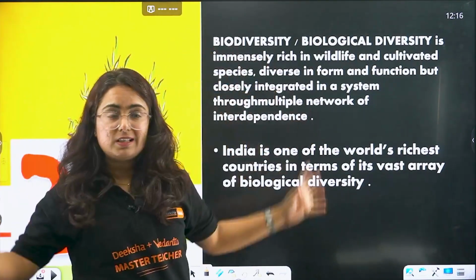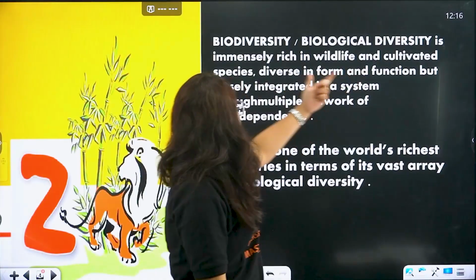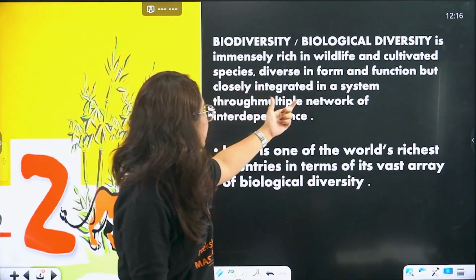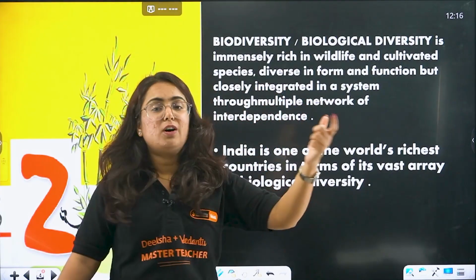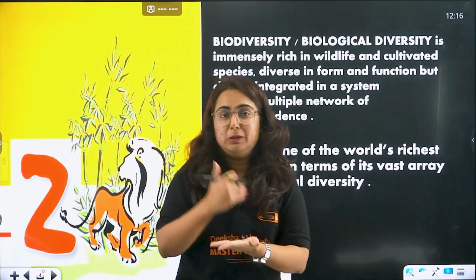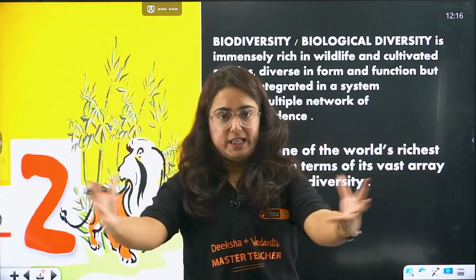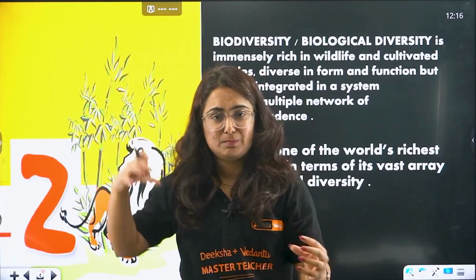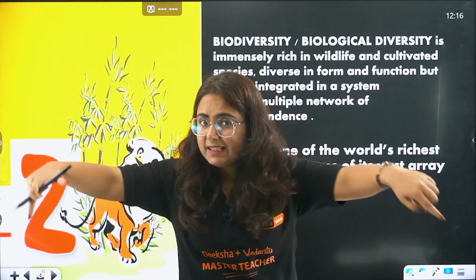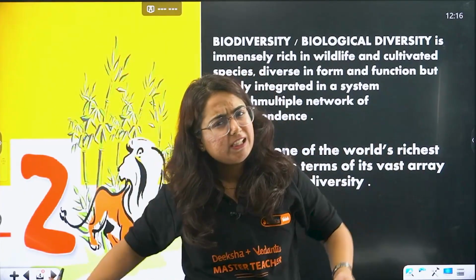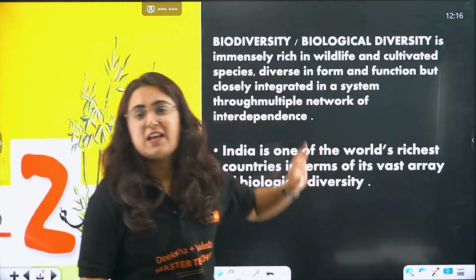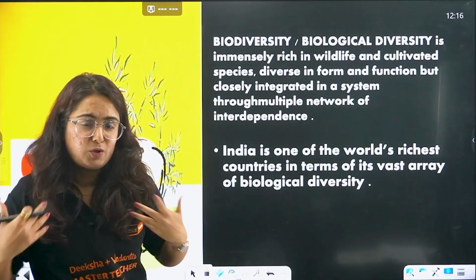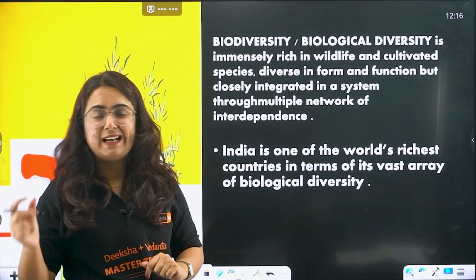Our earth is immensely rich in wildlife and cultivated species, diverse in form and function, but closely interacting in a system through multiple networks of interdependence. By biodiversity, we mean that in our surroundings we have millions of species of plants and animals, and they create a network, interdependent on each other. And this system is known as what, my dear students? Biodiversity. This is something we have been studying from class 6. So what is important about the chapter? We will move directly towards it.